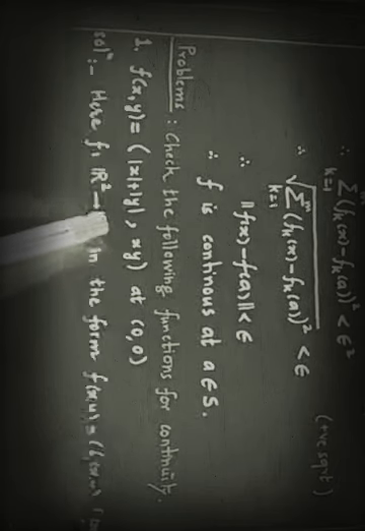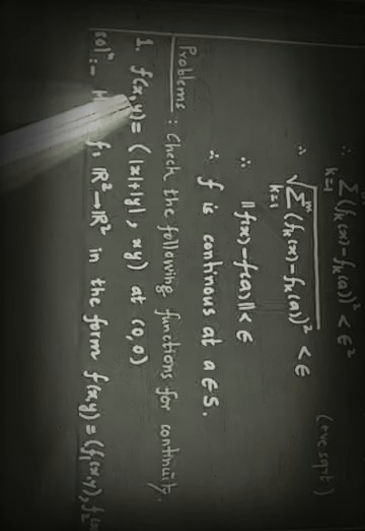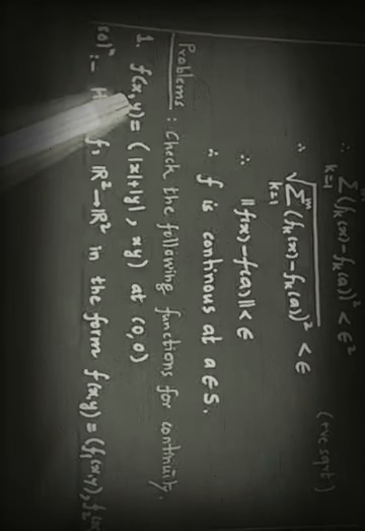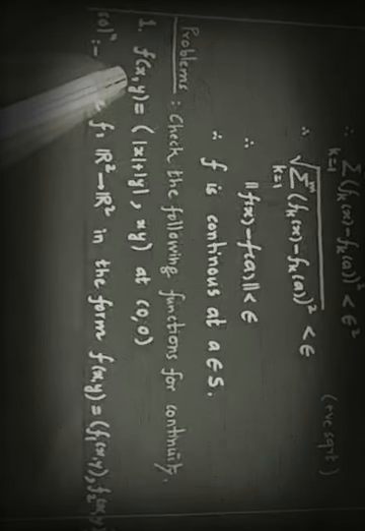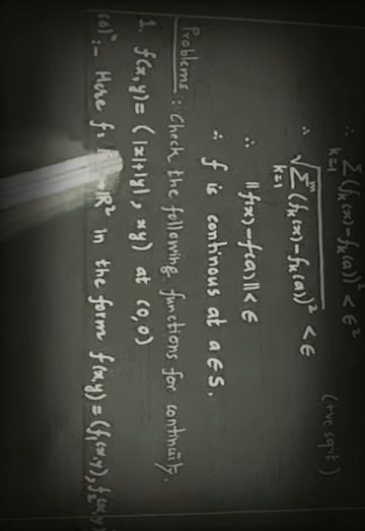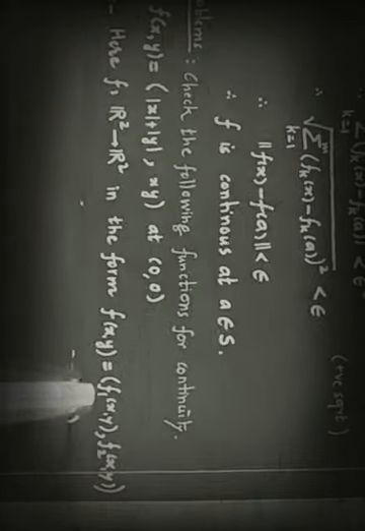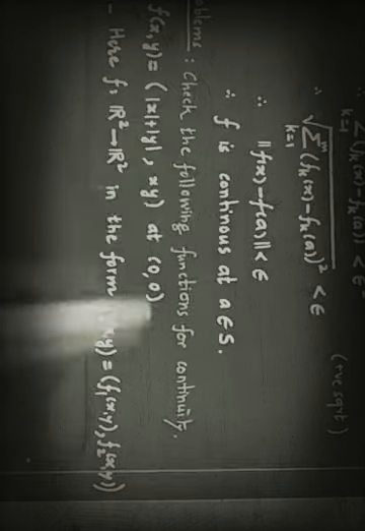This function is from R2 to R2, because the function is defined on the element (x,y), which is an ordered pair, and its image is again an ordered pair. So this is in the form f(x,y) equal to (f1(x,y), f2(x,y)), a vector function with two components.